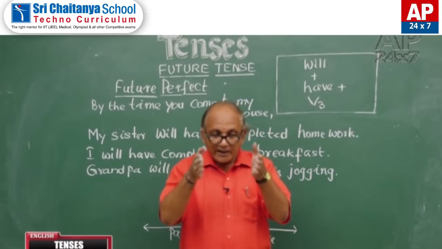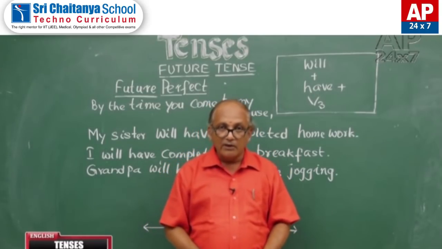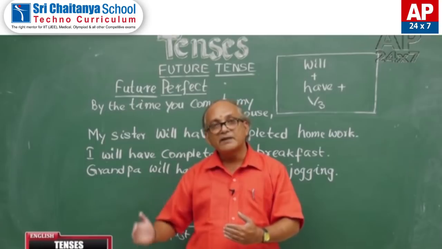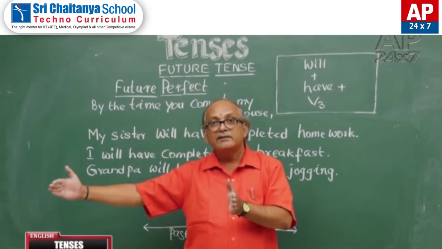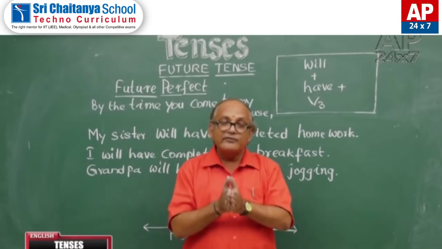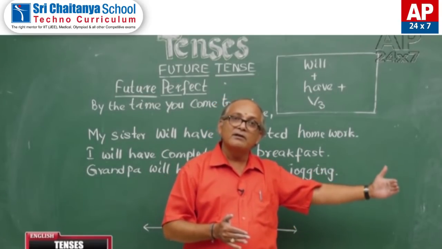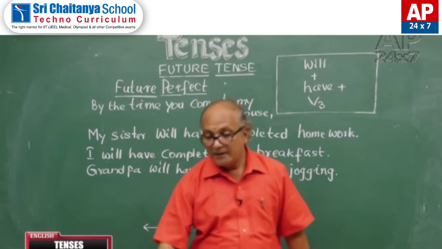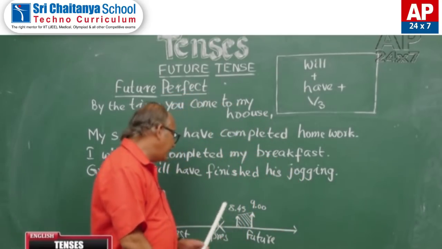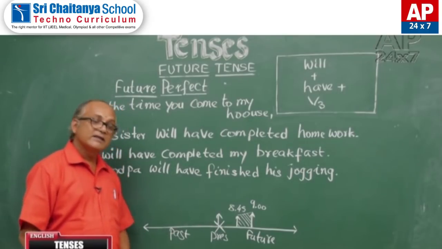If the point of time is now, right now, then it is present perfect. If the point of time is in the past, it is past perfect. If the point of time is in future, it becomes future perfect. You see, the same thing is explained here on this timeline also.